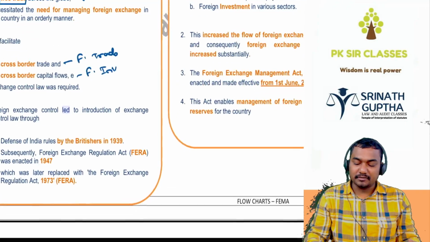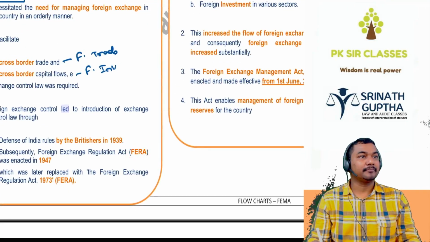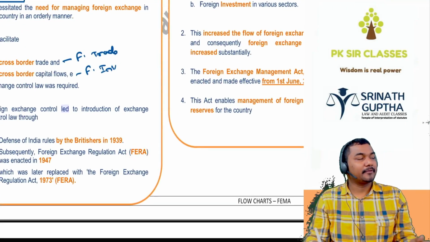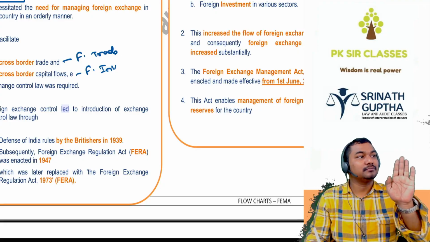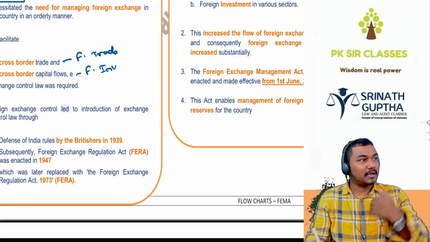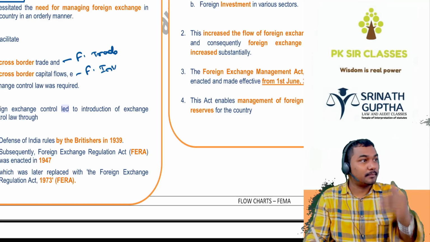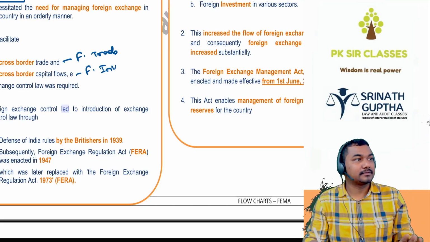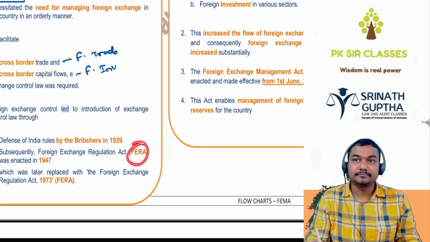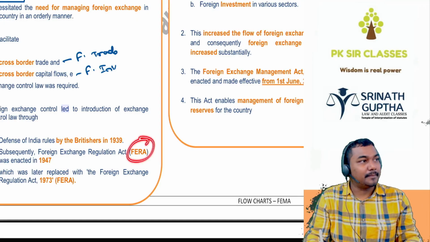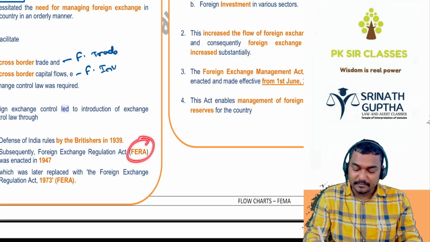Before the FEMA we used to have the FERA. Difference between the FEMA and FERA: FERA used to restrict. Don't come here, I don't want to go there. Indians said foreigners don't come to India, and I don't want to go to foreign also. This is called FERA. Here, if there is any non-compliance, it is a criminal case, beta. Which case? Criminal case, in case of the FERA, the old act.